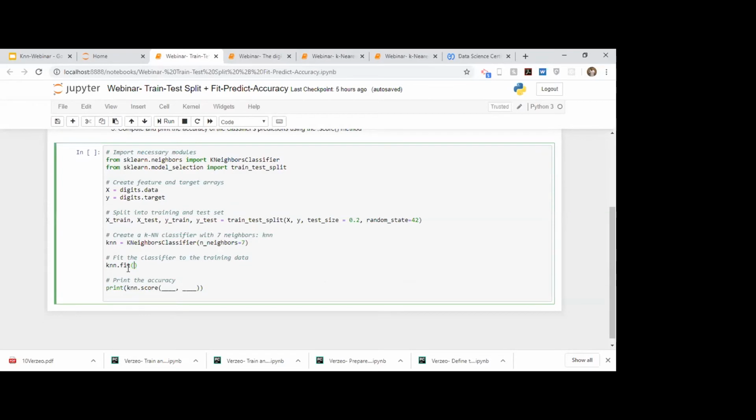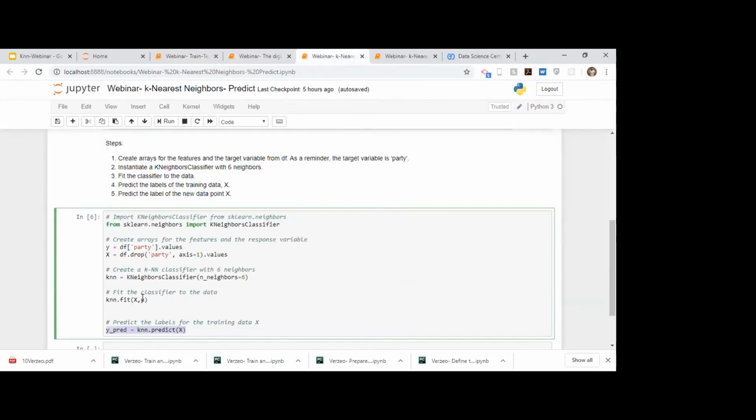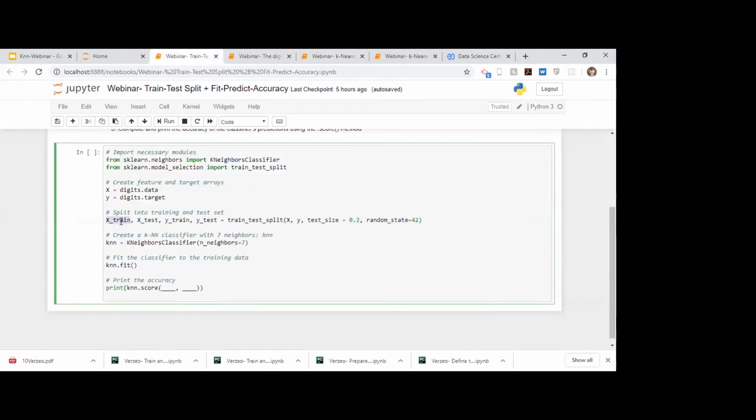So now we are fitting only on a training set. So instead of X and Y, what we will pass here is X train and Y train. So let's do that. X train and Y train. And next, what we do is we just calculate the score.